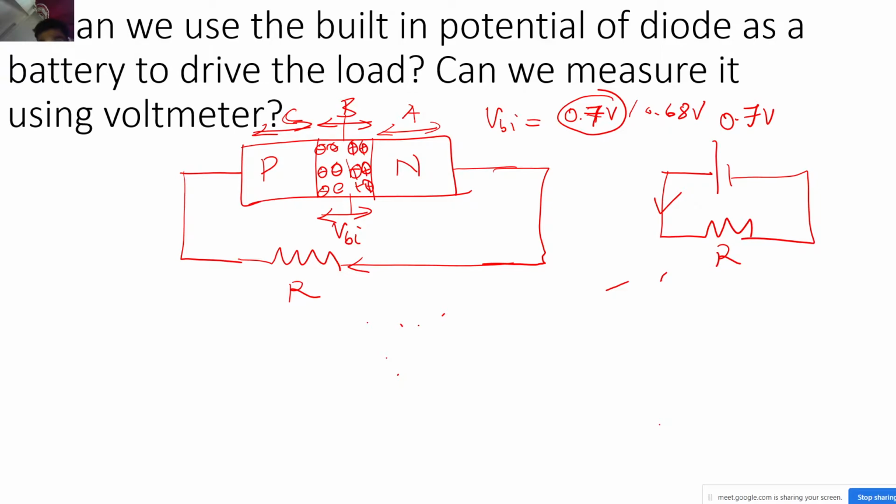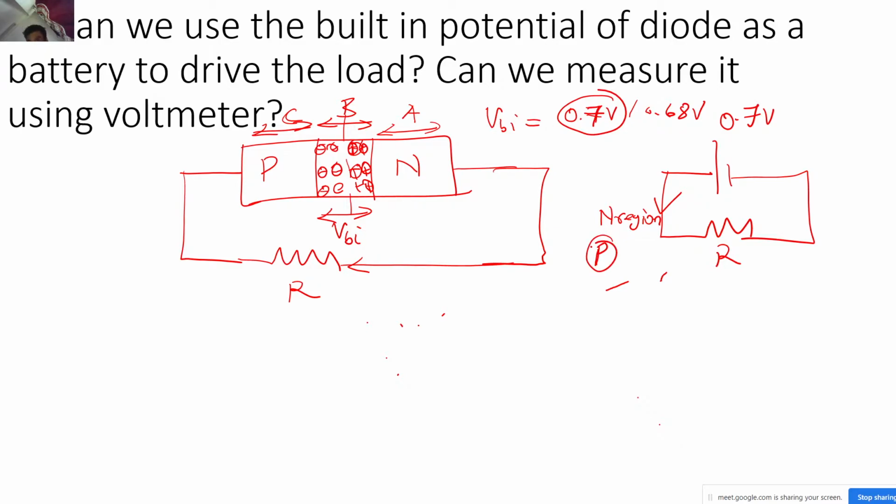So how is the field existing? See, you have the positive immobile ions over there. In the N region you have the phosphorus atoms, right?